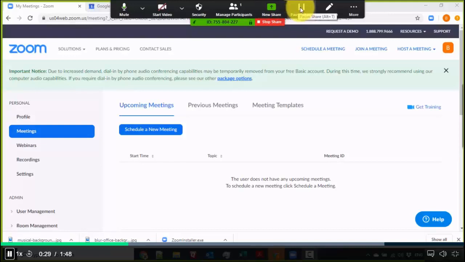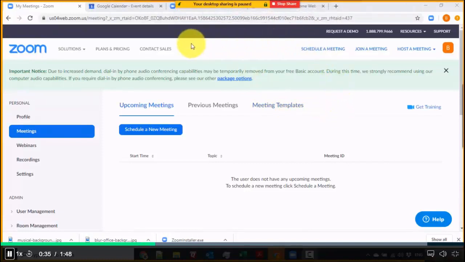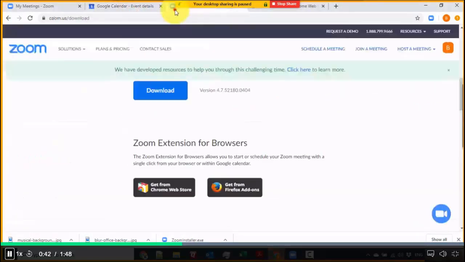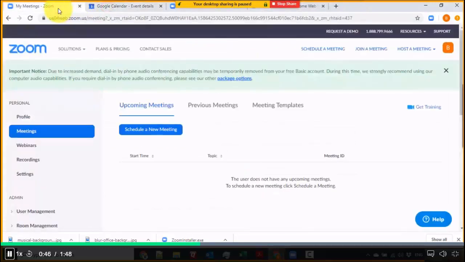And then pause share, on the other hand, will pause this one. So if I click on pause share right now, what the audience would see is whatever the last thing that you have shared. So they're still stuck in this one. But for me, I could just jump over to other screens over here. So it's kind of similar to the movies, if you see the CCTV being frozen. It's something like that what you're doing to the audience. But the question right now is, why would you do something like that?